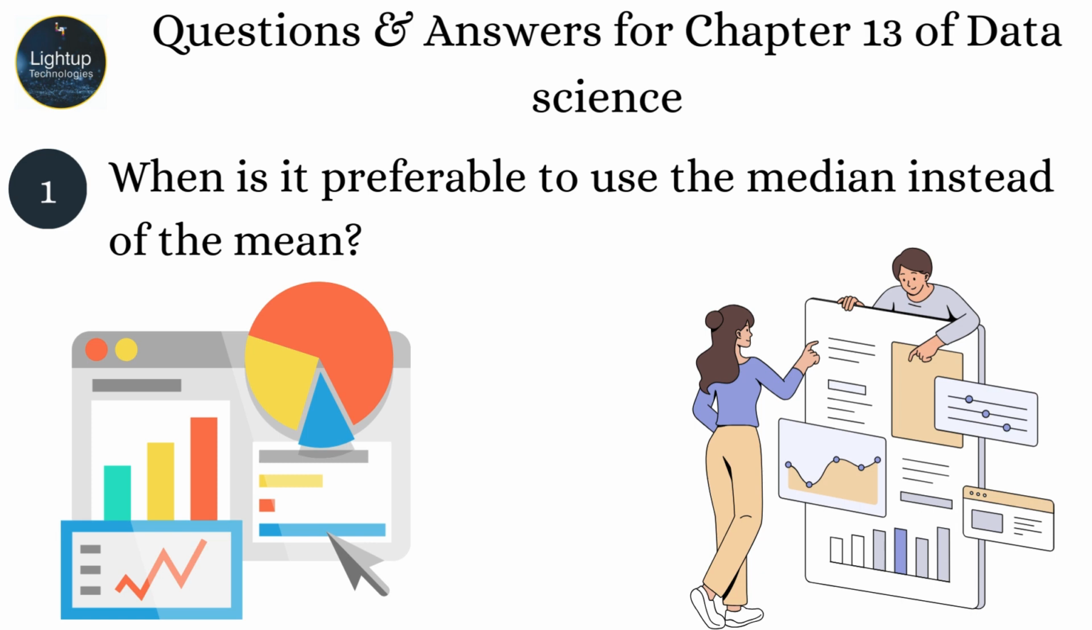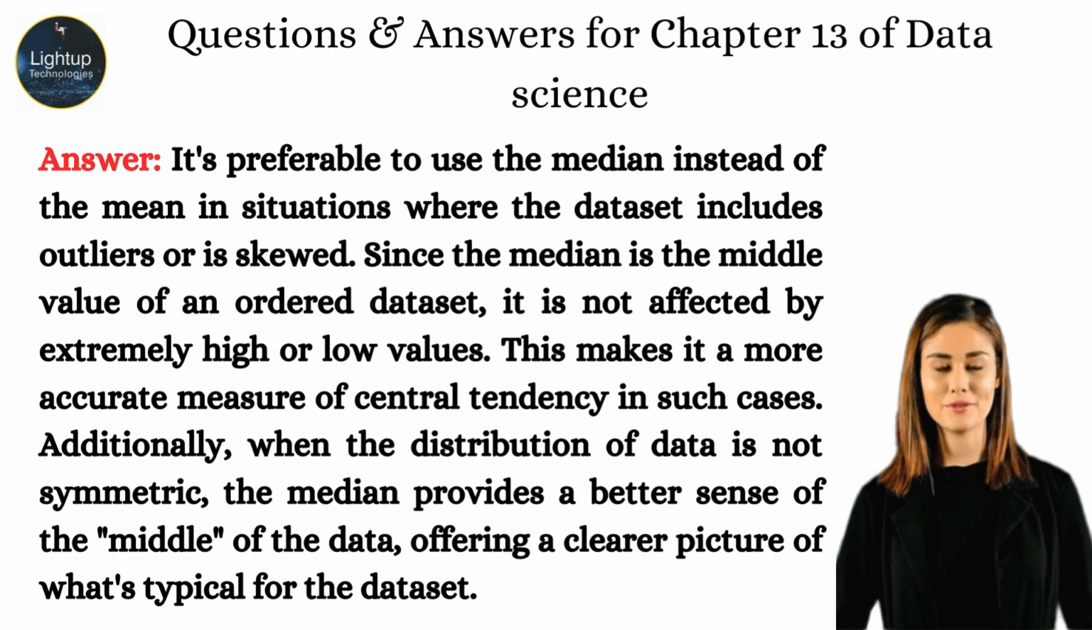When is it preferable to use the median instead of the mean? It's preferable to use the median instead of the mean in situations where the dataset includes outliers or is skewed. Since the median is the middle value of an ordered dataset, it is not affected by extremely high or low values. This makes it a more accurate measure of central tendency in such cases. Additionally, when the distribution of data is not symmetric, the median provides a better sense of the middle of the data, offering a clearer picture of what's typical for the dataset.